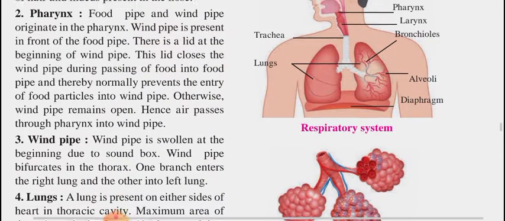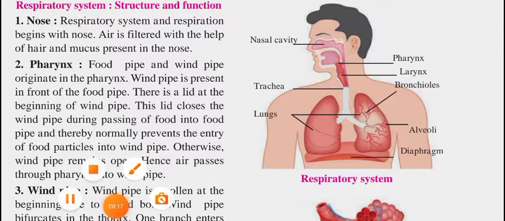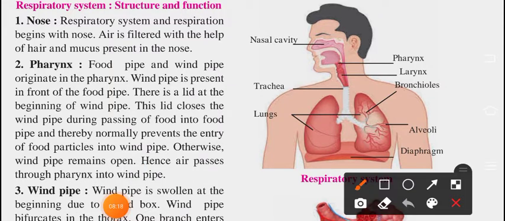Next is pharynx. You can observe here in this diagram. This is pharynx. Food pipe and wine pipe originate in the pharynx. Wine pipe is present in front of food pipe. There is a lid at the beginning of wine pipe.